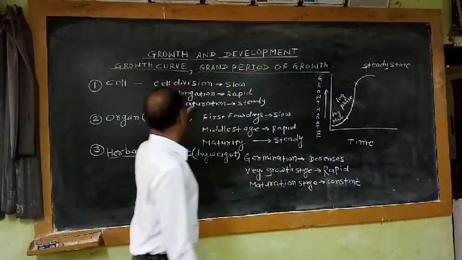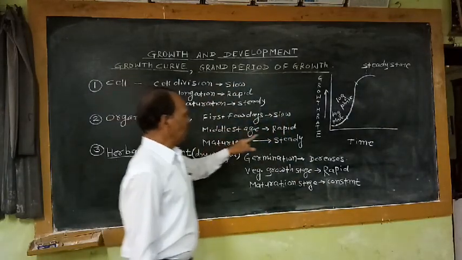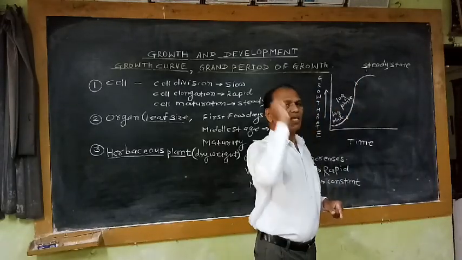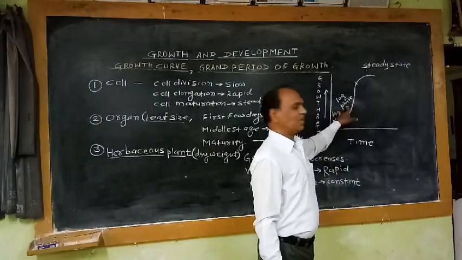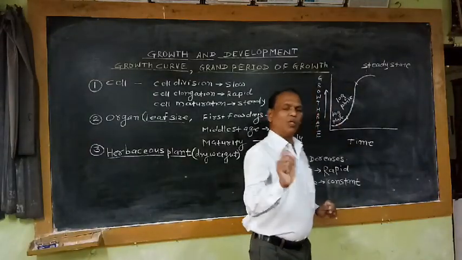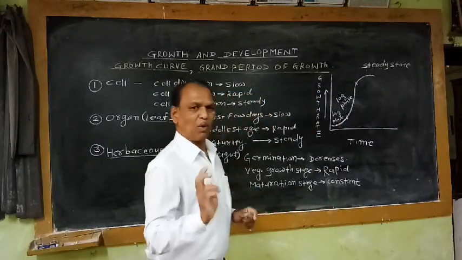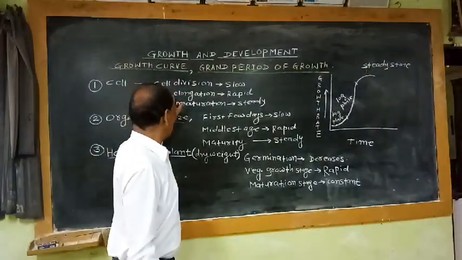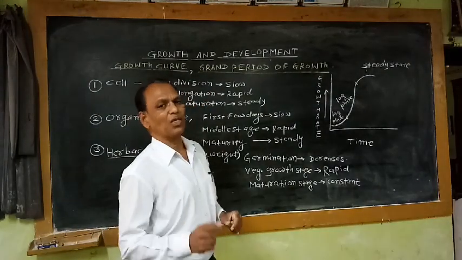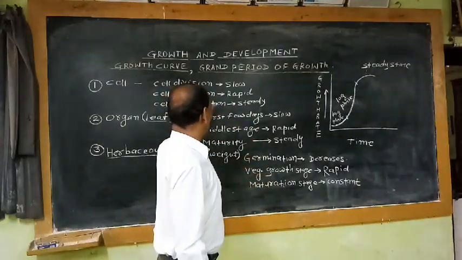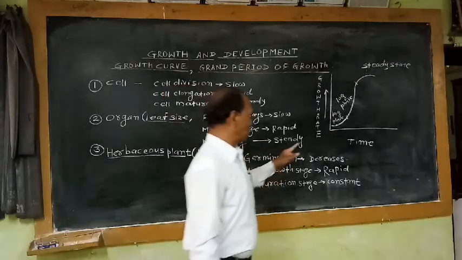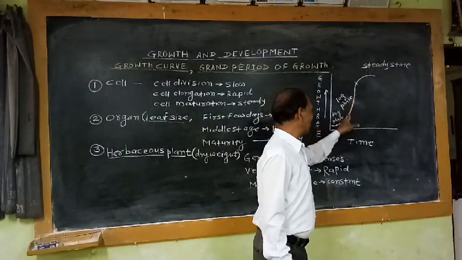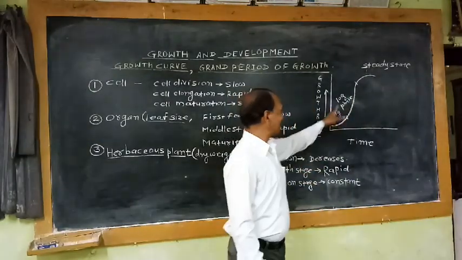In the second stage, the cell elongation phase, this straight line graph indicates a constant increase in the growth rate. Which parameter are we observing? The change in the size or volume of the cell. During the cell elongation stage, the cell changes its size very rapidly. It is denoted by this straight line portion of the graph. It is known as the log phase.